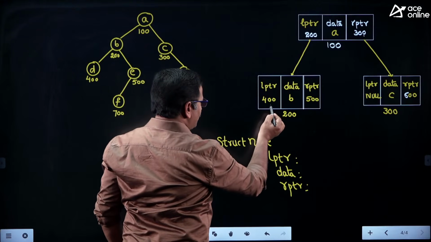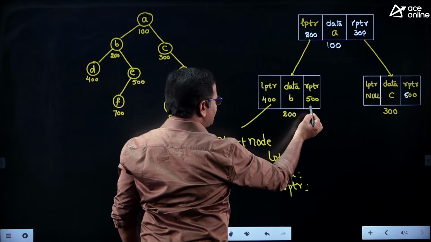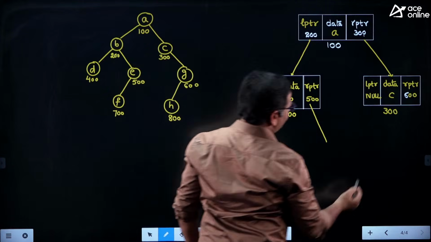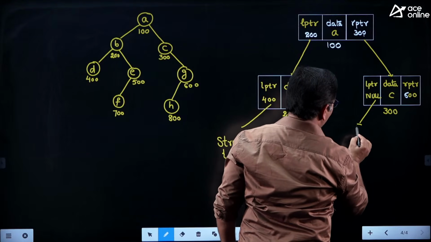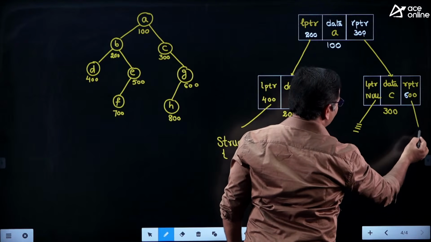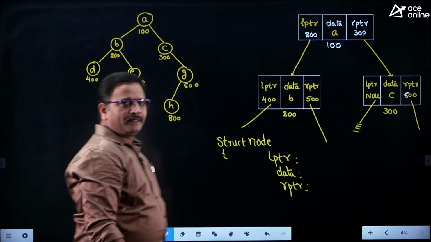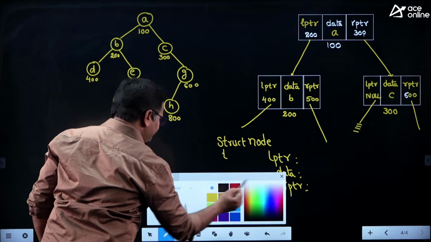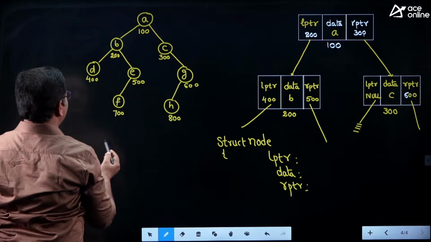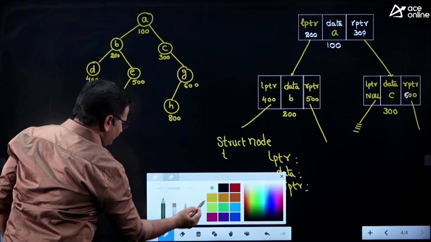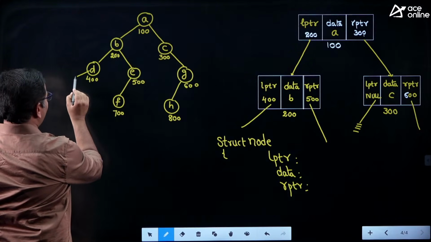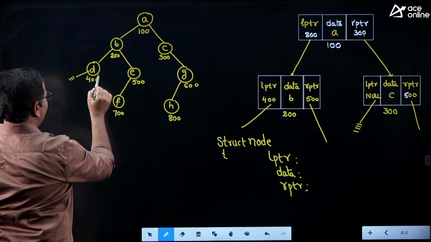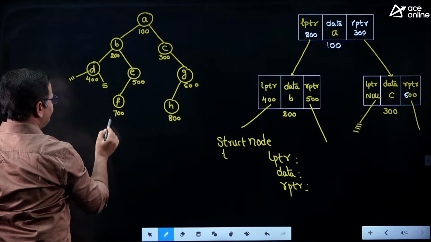Suppose it is pointing to 400, again there is a link, it is pointing to 500. Here it is a null link, it is not pointing to any node, it is pointing to the 600 location. In that fashion, if you traverse the tree, just imagine the left pointer here is pointing to null, and the right pointer here is pointing to null.